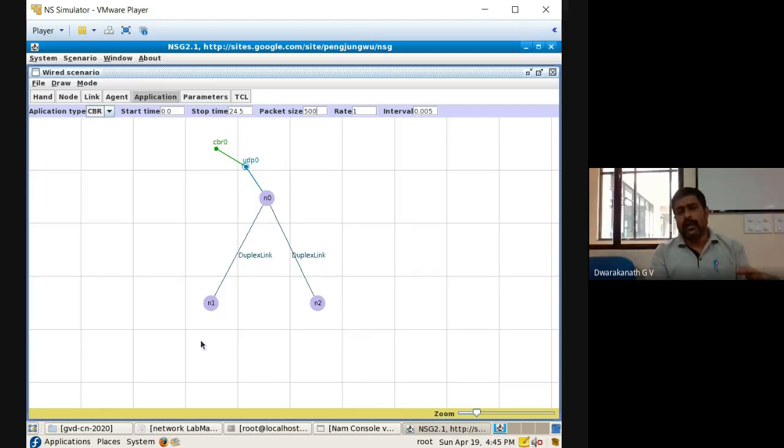These are the different steps which should be taken into consideration, which will not be possible in NSG. Therefore, we'll add them later, not an issue. That's why I'm not declaring the destination yet. I have declared only the source. For the source, I have added the transport layer protocol, that is UDP, and the application agent CBR.